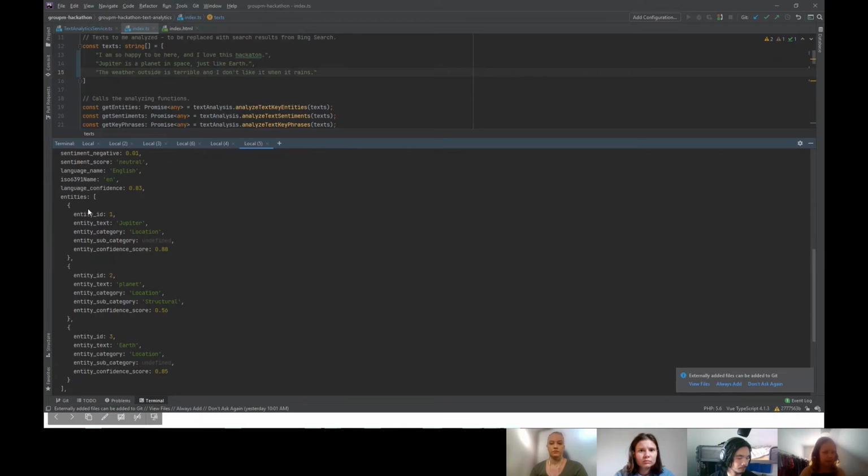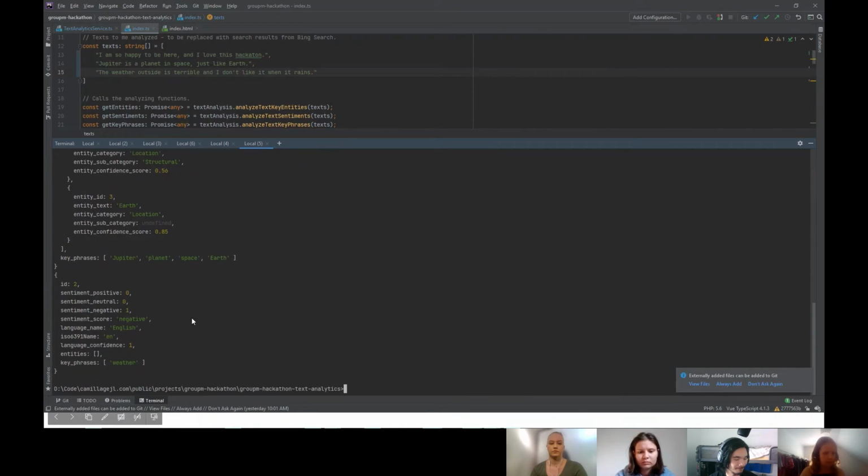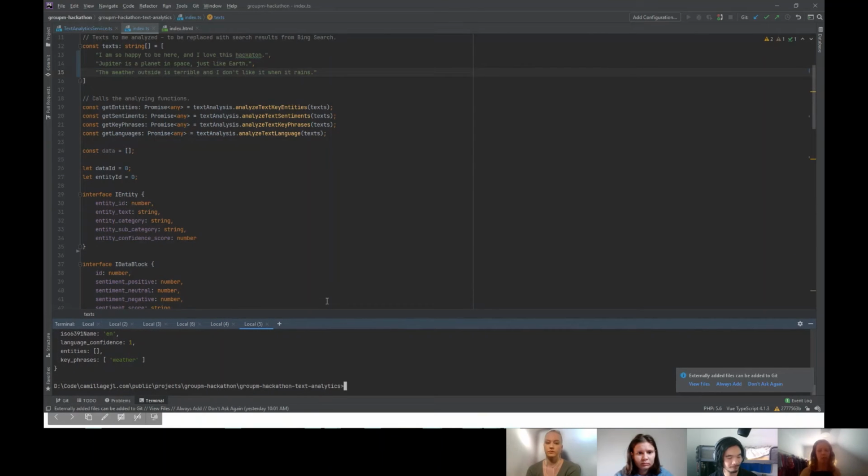And down here, we have some more entities in the second one, and we also have key phrases. And the last one is about the weather that's negative. So this is what we want to use on the data that we can get from some of the data that Group M can already collect. And we have also tried to use this with some Bing search just to see that we can actually get some real data using this.